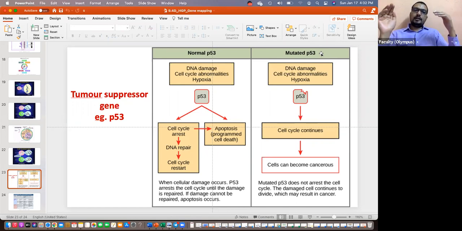Even when DNA damage happens, without an active P53 it cannot allow the fixing of the damaged DNA, so it will continue. Damaged DNA will pass to the next cell through cell division. The idea is that P53 should stop it, but it is not stopping. Because of the inactivation of P53, cancer has happened, as it kept growing.